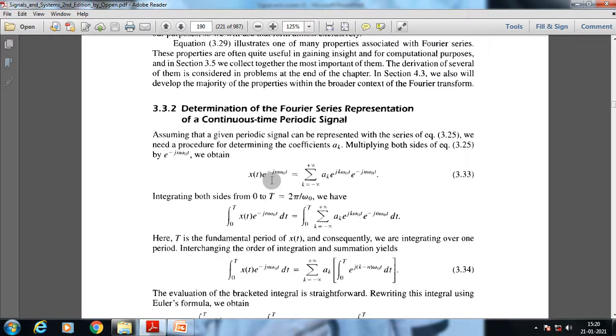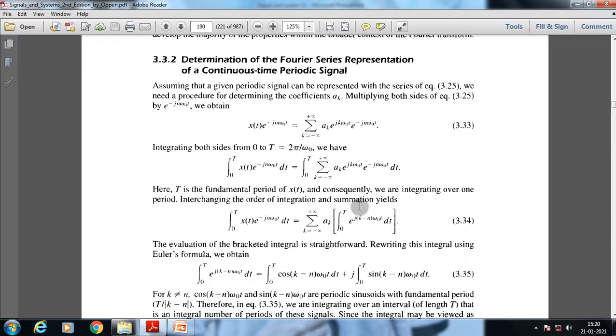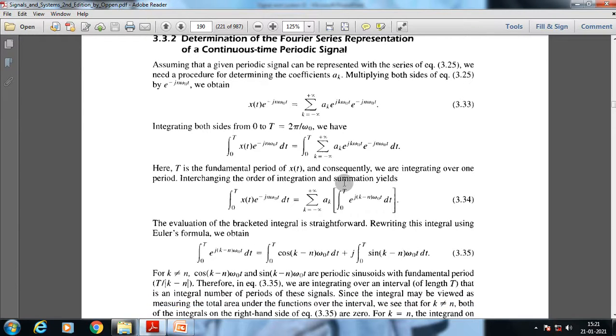So from that we get this value, and after integrating both parts from 0 to T, we get a_k, which is equal to the integration from 0 to T of e to the power minus j(k minus n) omega_0 t dt. Now, as we know, this value is nothing but 0.